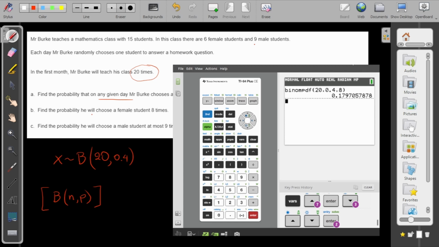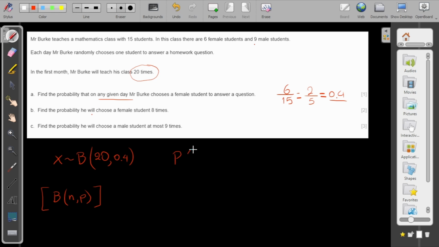So the probability is 0.1797, which here I should write: the probability of getting 8 is 0.1798, which is basically, rounded to 3 significant figures, 0.180. That's for question B. Now let me see C.